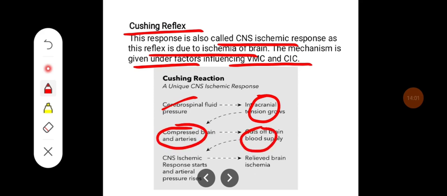That is going to lead to CNS ischemic response, and so cardio vasomotor center are directly stimulated by hypoxia, which tries to increase the blood pressure.